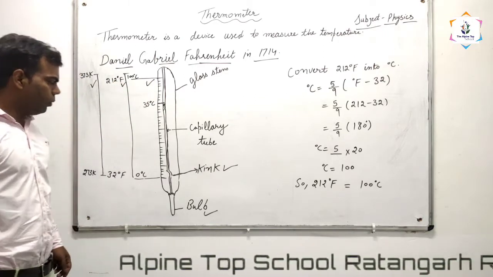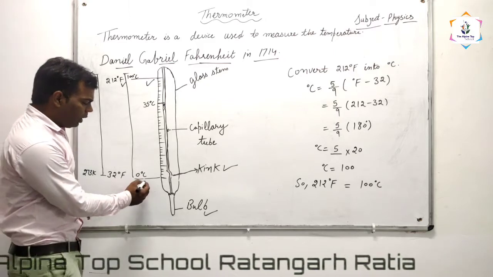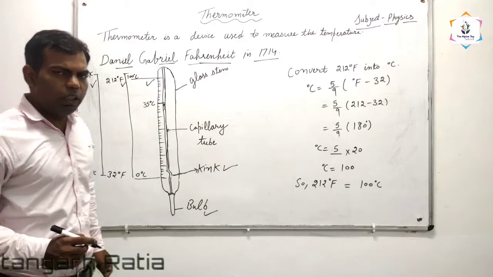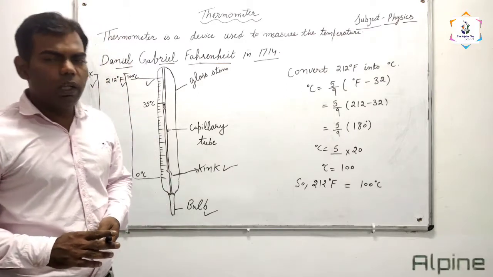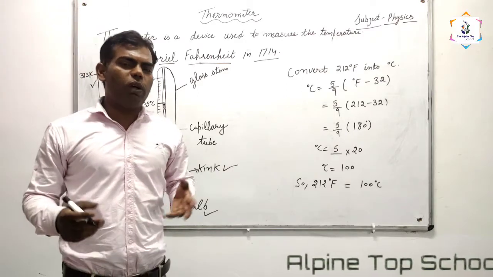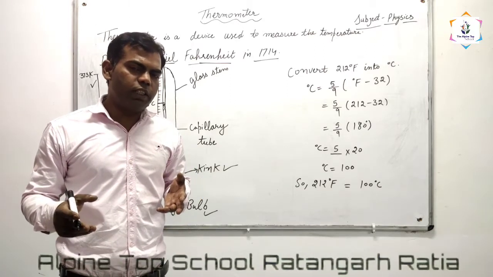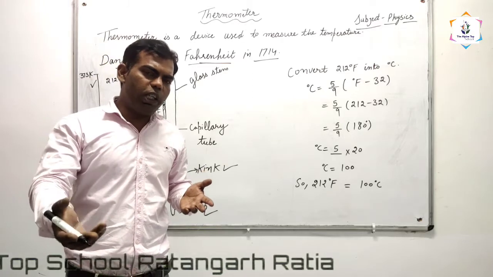Which is the lowest point of a thermometer? The lowest temperature of a thermometer is 0 degree Celsius. As we know, the freezing point of water is 0 degree Celsius.